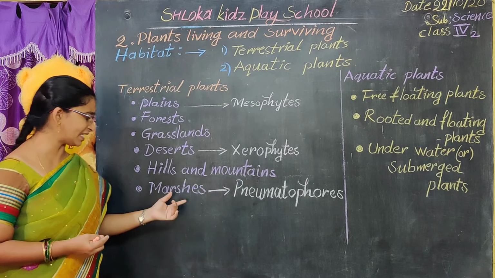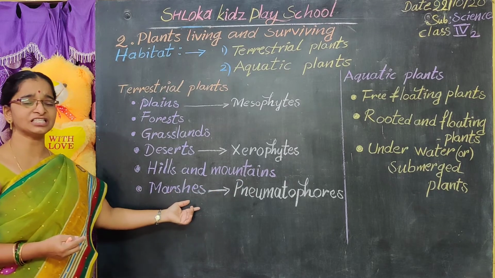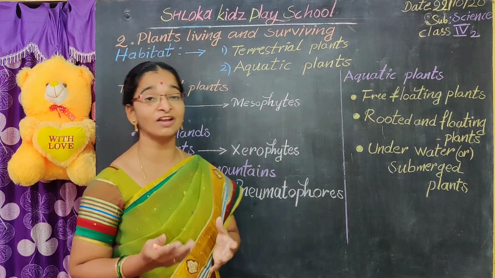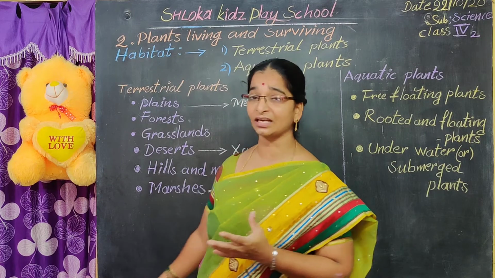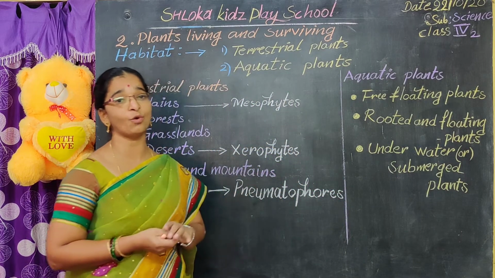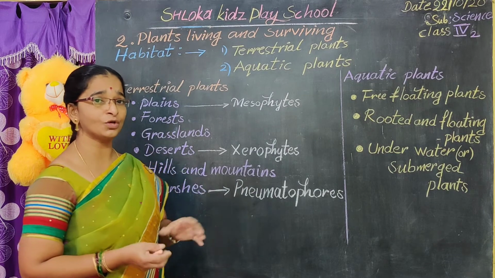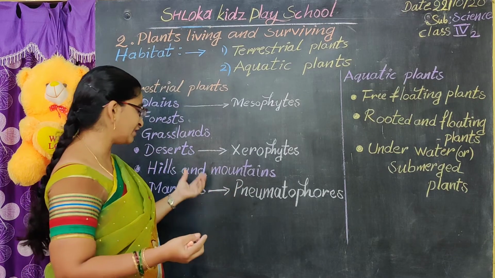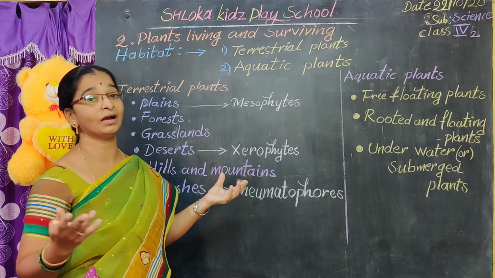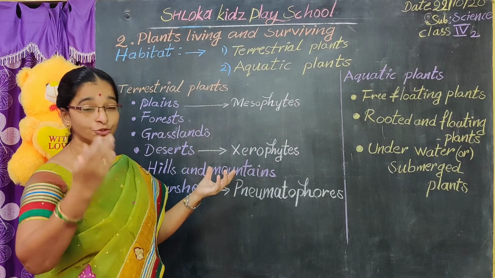Now we'll discuss the marshes. Marshes are areas with clay soil. Here in the marshes, the soil is very clayey and a huge amount of water is present. For these plants, extra roots grow outside in order to take in air.